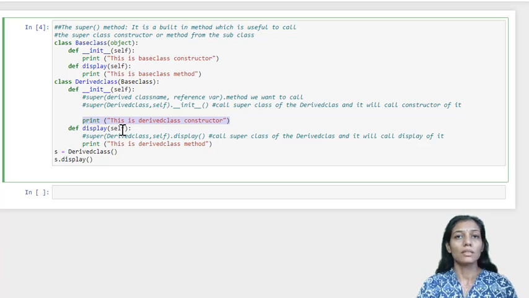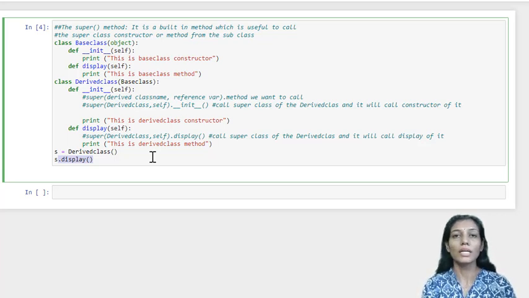Now here the polymorphism, or you can say method overriding case, is displayed, where the display method is redefined in the derived class with a proper message. Now here we are declaring an object of the derived class and we are trying to access display. The question is which version of display will be called.